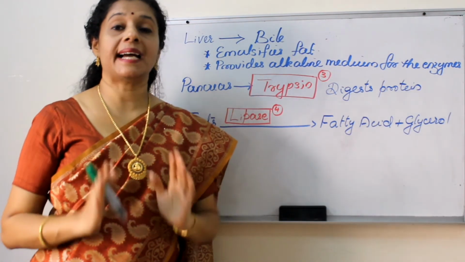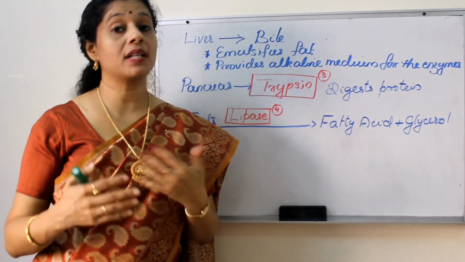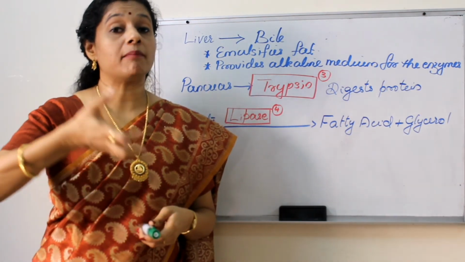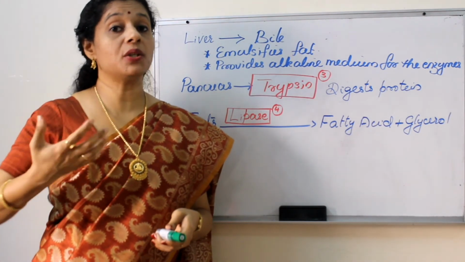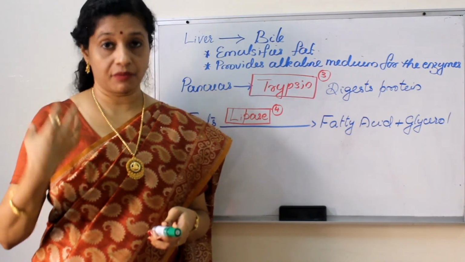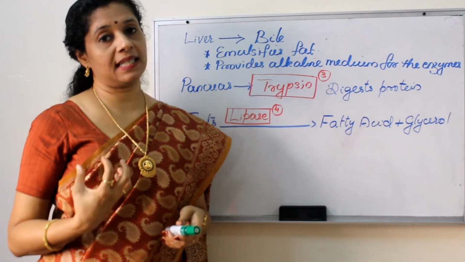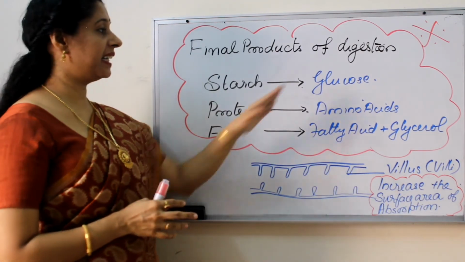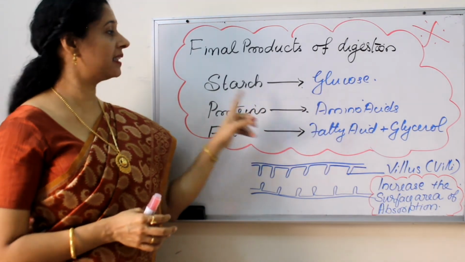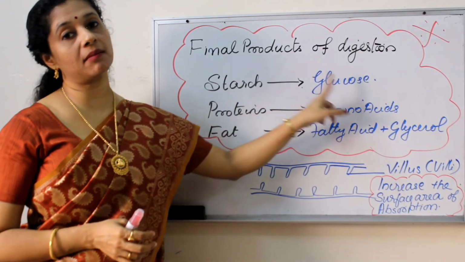Okay. So once the digestion is finished, what is the next step? We need to absorb all the nutrients into our body, right? We need to take up all the nutrients that we get from the food. So what are the final products of digestion? This is very important. Starch ultimately becomes glucose.